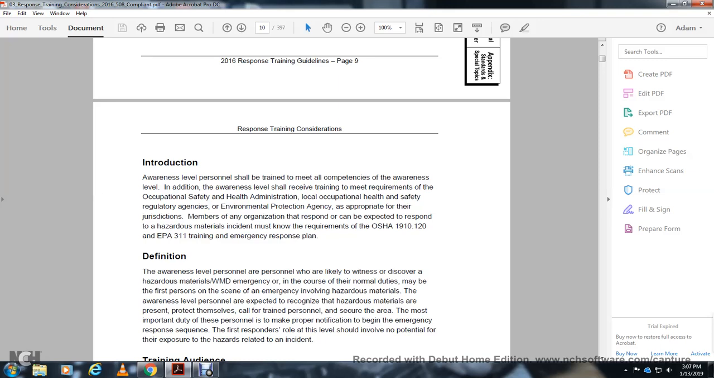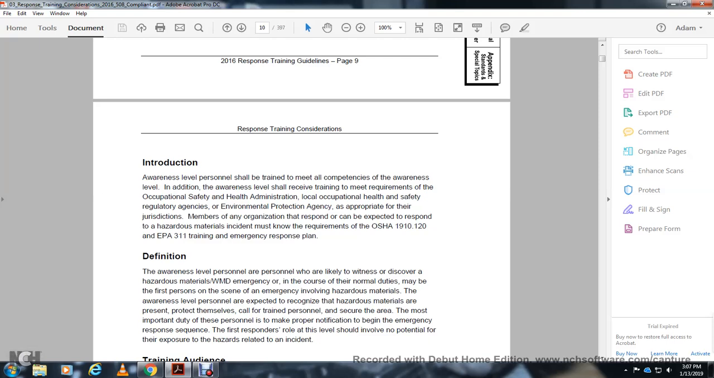Definition: awareness level personnel are personnel who are likely to witness or discover a hazardous material, weapons of mass destruction, or emergency. They incorporate this into their normal duties and may be the first person to see the emergency involving the hazardous material. They are expected to recognize the hazardous material and take steps to protect themselves and their health, and to secure the area. The most important duty of these personnel is to make the proper notification to begin the emergency response sequence.